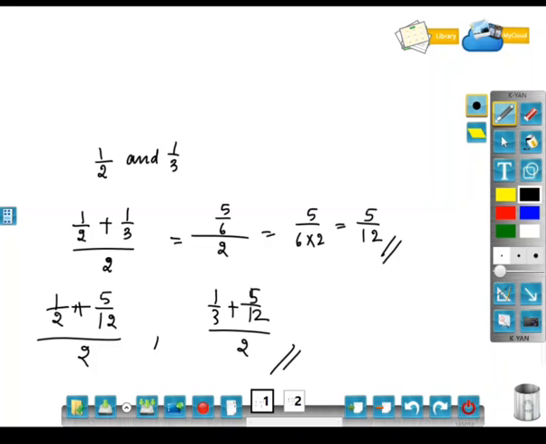After getting this number, which lies between 1 by 2 and 1 by 3, you take it with 1 by 2 and you get another number. In the same way, take 5 by 12 and 1 by 3, and you get another number. By repeating this process, you can find infinitely many fractions between 1 by 2 and 1 by 3. Okay, so let us move on to our next concept.